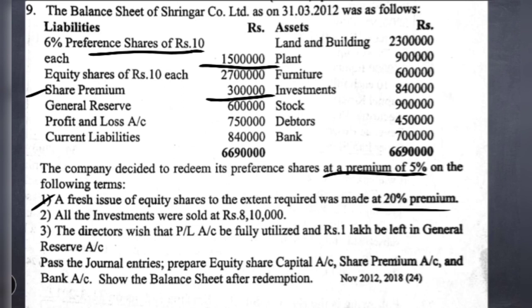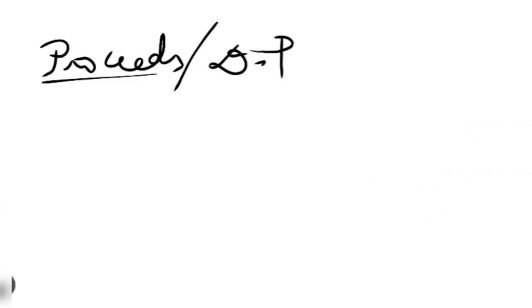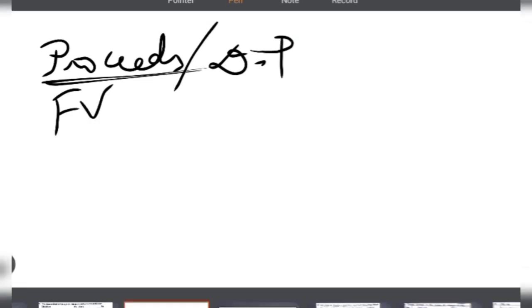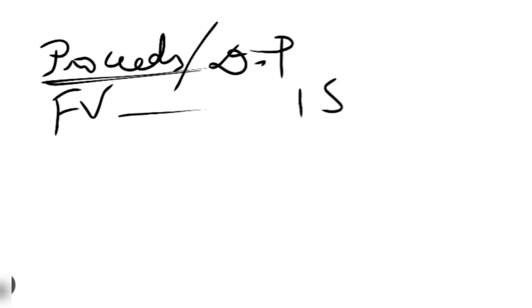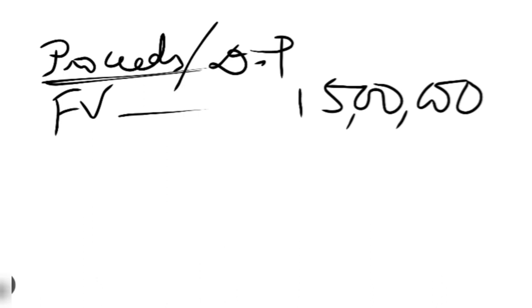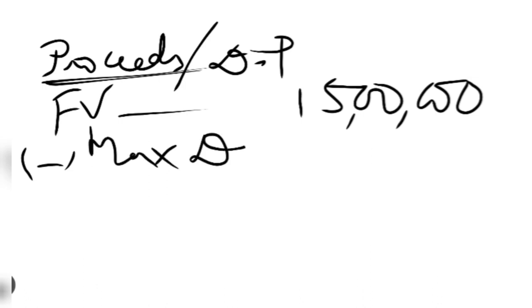Okay, so in this case, since they have not given the number of equity shares to be issued under fresh issue, we have to calculate the proceeds of fresh issue in the second working note. How to calculate that? First, as usual, we write the face value of the preference shares to be redeemed. In this case it is 15 lakh. Since we do not know the proceeds of fresh issue, we are going to deduct the maximum amount available out of the divisible profits.